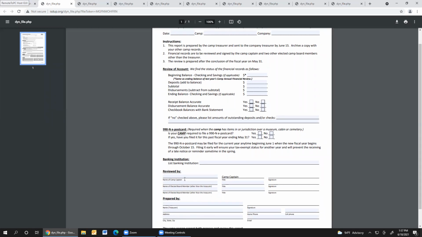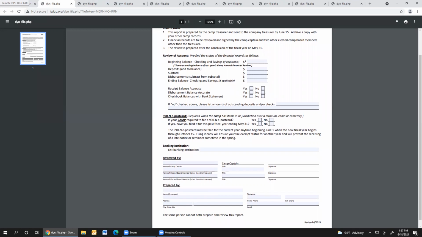Here's where the signatures take place. If you're one of the people asked to sign, this is where the treasurer puts her information. The same person cannot prepare and review the report. So the treasurer prepares it, and 3 other people review it. This is more than just glancing at this paper and signing it. She should be bringing you the checkbook and hopefully at least your final bank statement to make sure that they agree, because you are signing that you agree with all these questions.